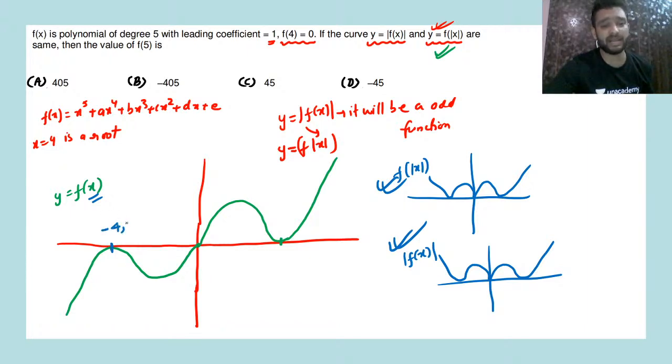This point is -4 comma 0. This point is 0 comma 0. This point is 4 comma 0. So guys, can we write the function f of x? Yes or no? f of x will be what?